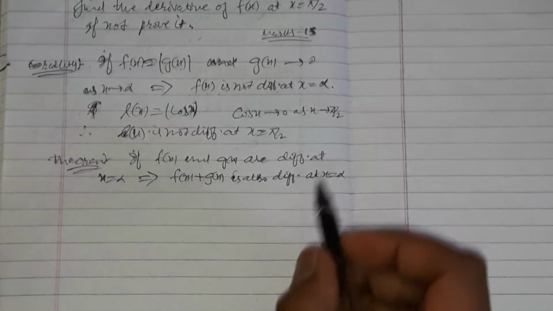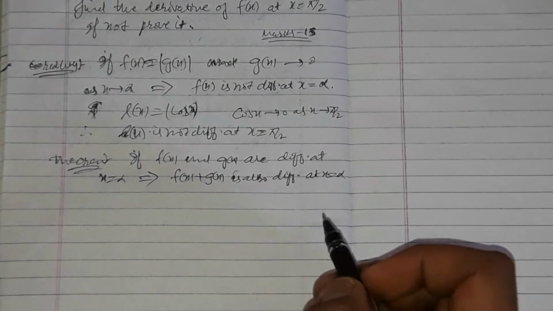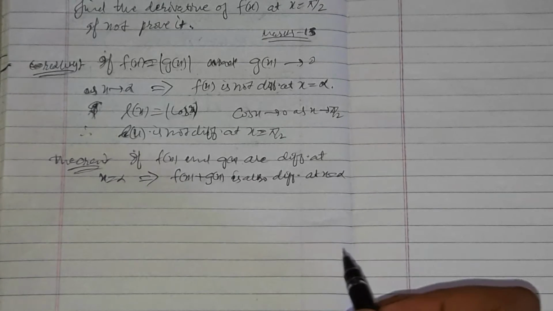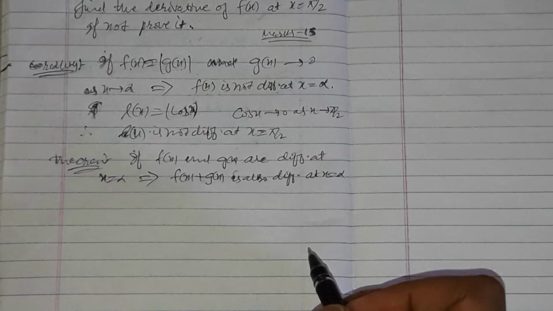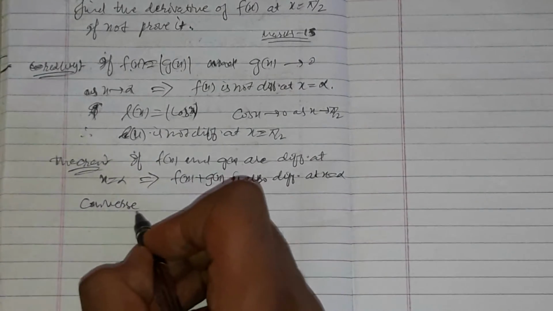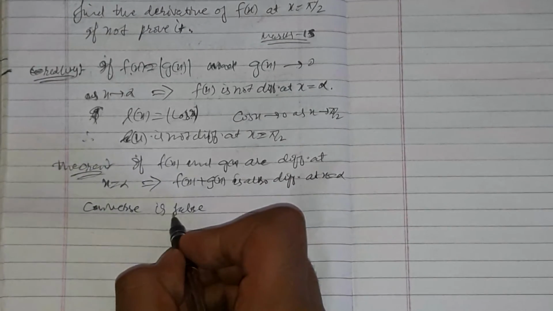If f and g are two differentiable functions, then their sum is also differentiable. Is the converse of this theorem true or not? The converse is false. Let me give an example.